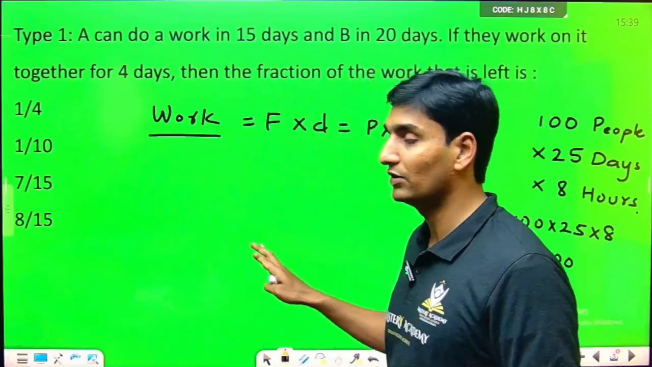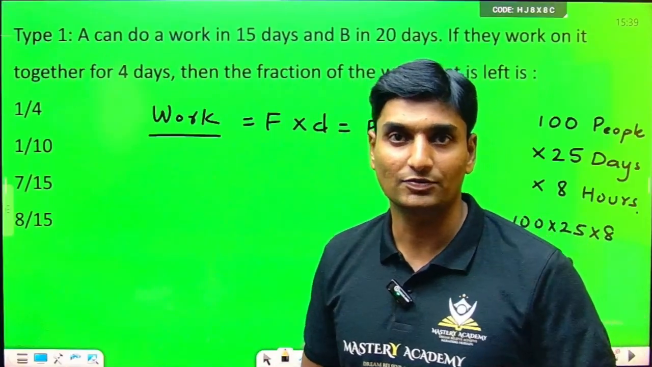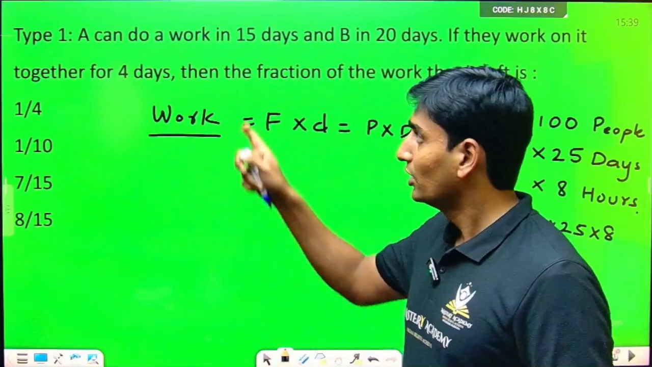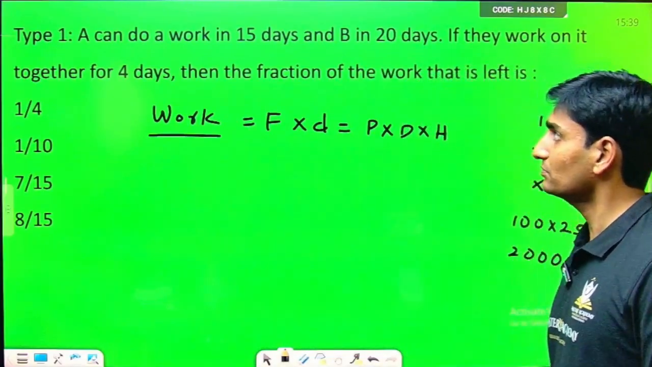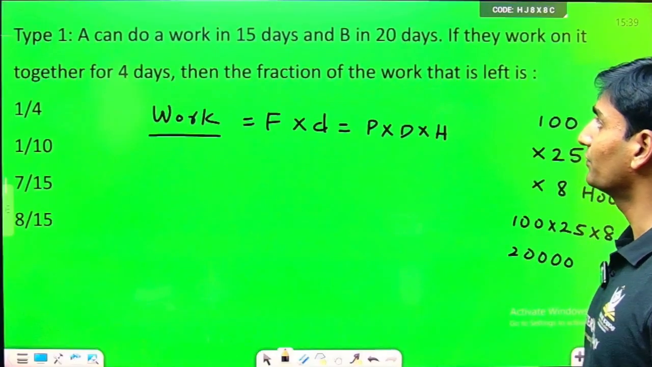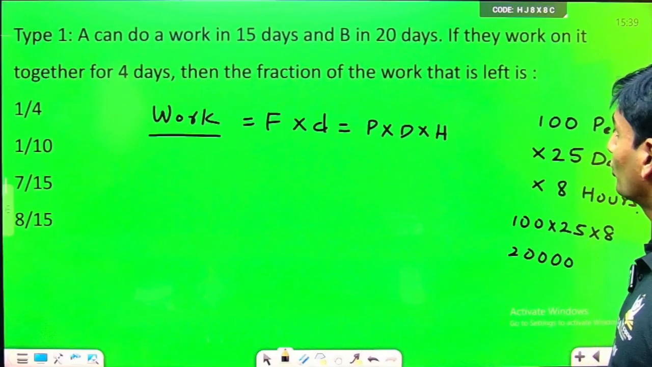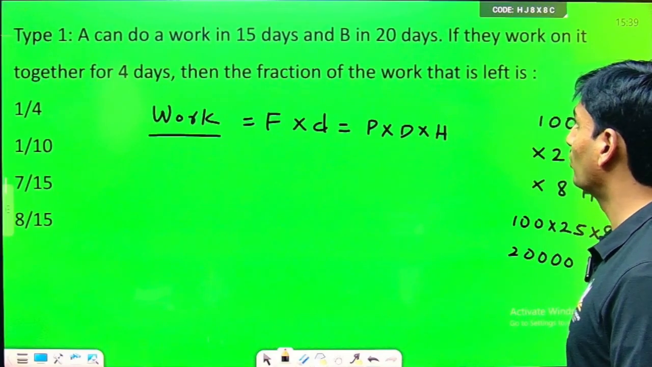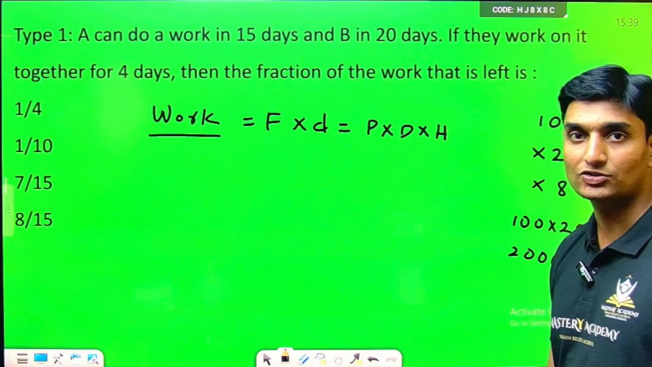Today I am dealing with a very basic set of questions which are going to be solved only on the direct formula base. Now coming back to the question. A can do a work in 15 days and B in 20 days. If they work on it together for 4 days, then the fraction of work that is left is.